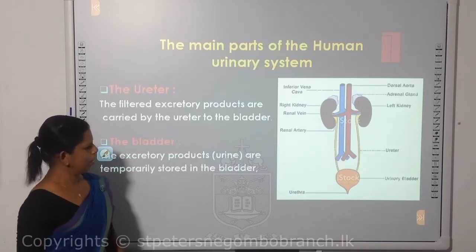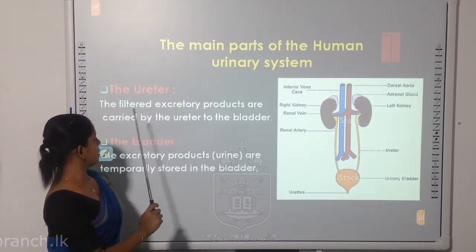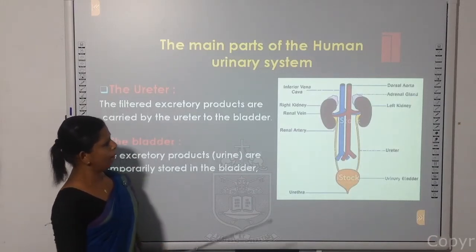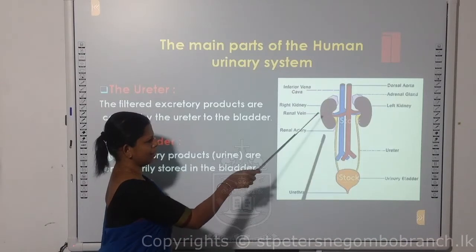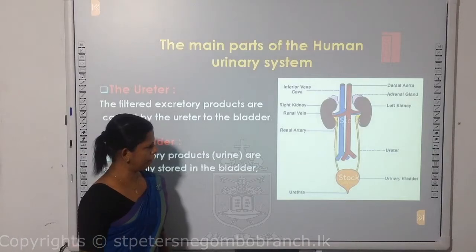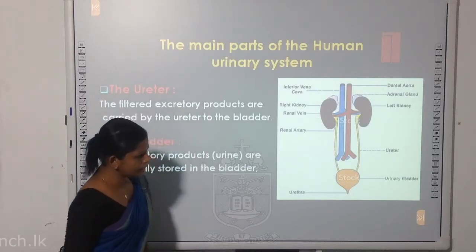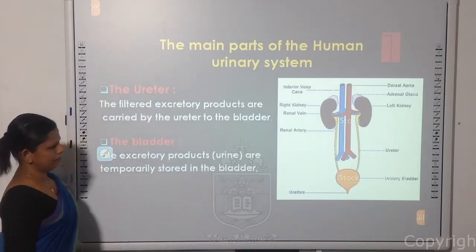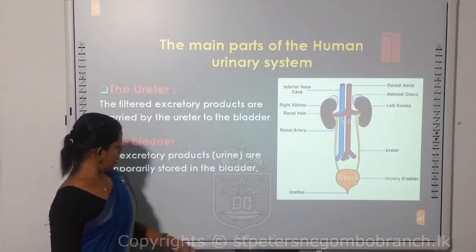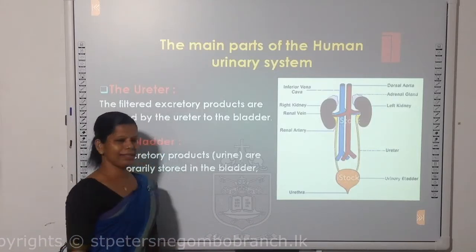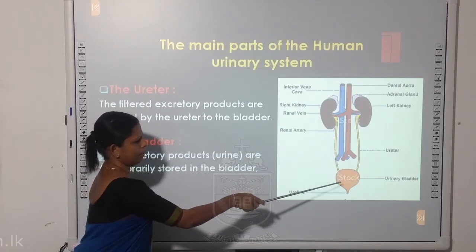So my dear children, I am going to talk about the ureter. The filtered excretory products are carried by the ureter to the bladder. You can see there are two ureters, right and left. Both ureters start from the right and left kidneys, and take the filtered excretory products towards the urinary bladder. Then the bladder, you can see here. The urine is temporarily stored in the bladder.